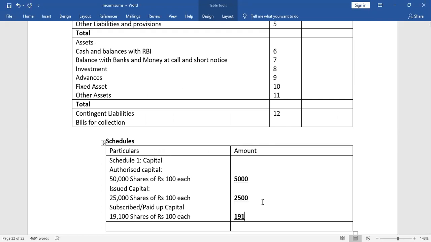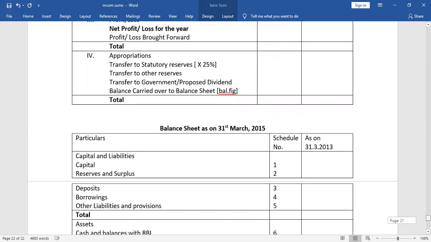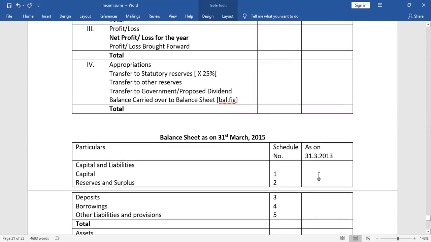But because the three zeros have to be omitted, we will show it as 1910. So only 1910 will come under the total. So we got the total of the first schedule. We can write here capital is 1910.